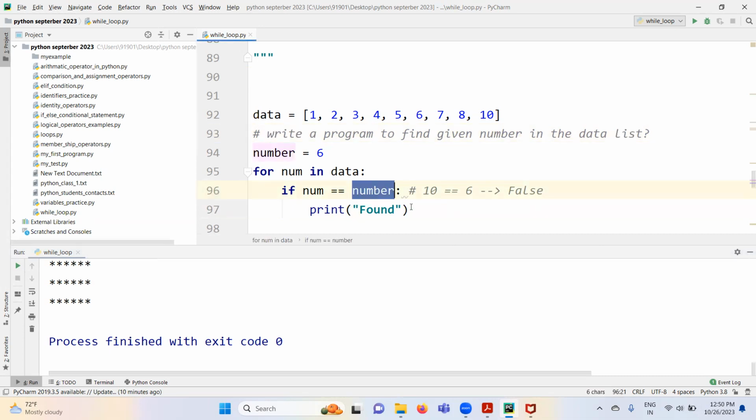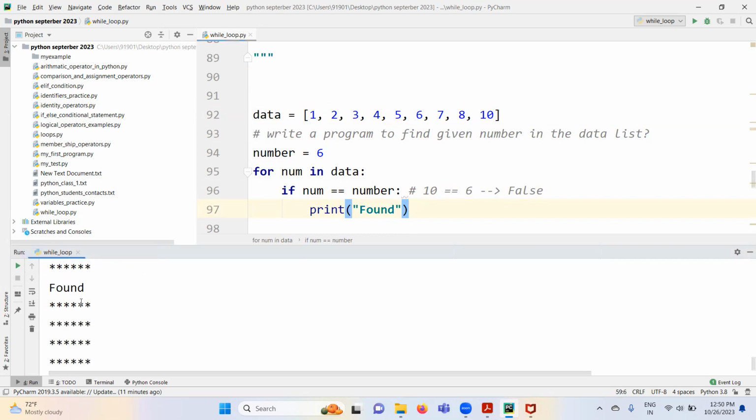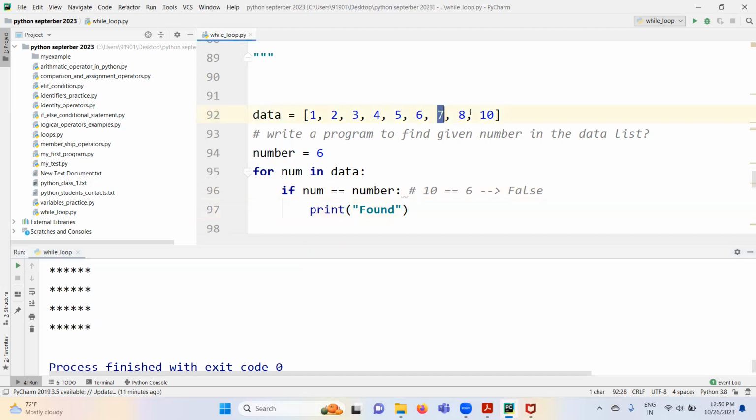Here we found it, right? Here we found it in which iteration? In the 6th iteration. After finding, our job is completed, right? Even after our job is completed, it iterated the rest of the elements, right? Yes or no, guys? Again, it iterated 3 times for 7, 8 and 9.